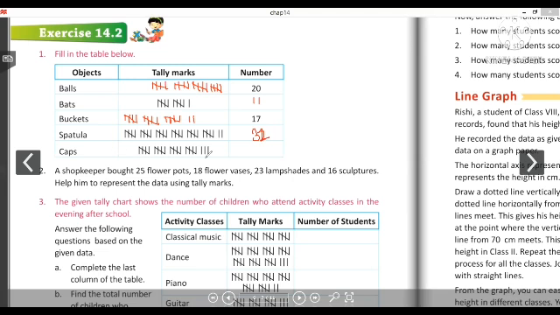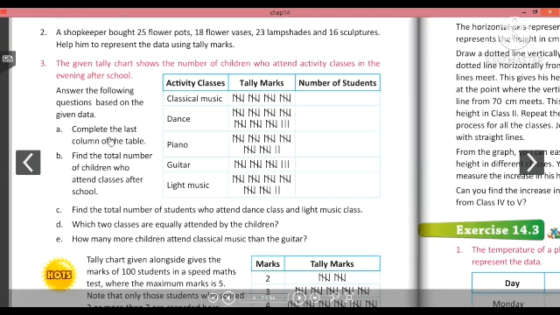Next, caps, the tally marks is given. We have to write down the number. So 5, 10, 15, 20, 21, 22, and 23. So we have completed question number 1. Very easy, isn't it? Now the next question is that a shopkeeper bought 25 flower pots, 18 flower pots, 23 lampshades, and 16 sculptures. Help him to represent the data using tally marks.